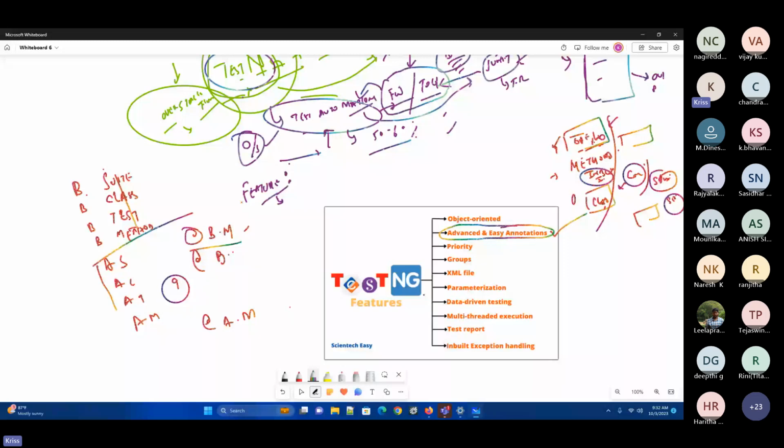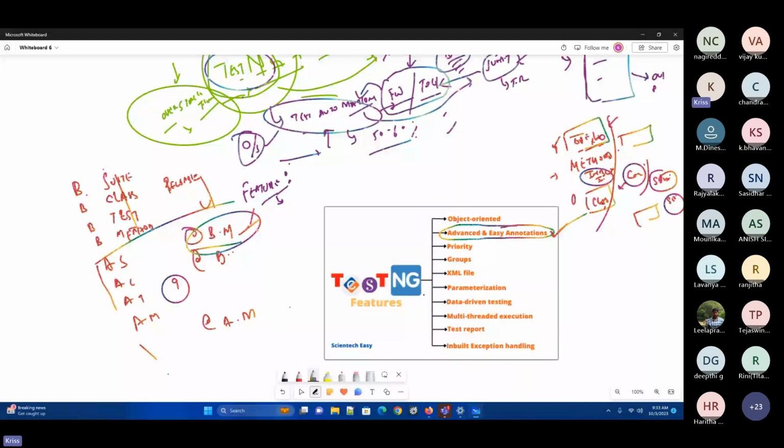But as of now, we are trying to discuss the features of this particular test engine. The first and foremost feature is this. Because of this, it helps us to do a lot of reusability, and this framework will take care. When you give it as an annotation, before method and after method, the framework will take care of it. You don't need to worry about this at all. So it saves thousands and thousands of lines of code, reusability, and then calling. At least you need to define the method and then call it every time. But here, there is no need to call them also. You need to call only once, even if it is for 1,000 test cases.